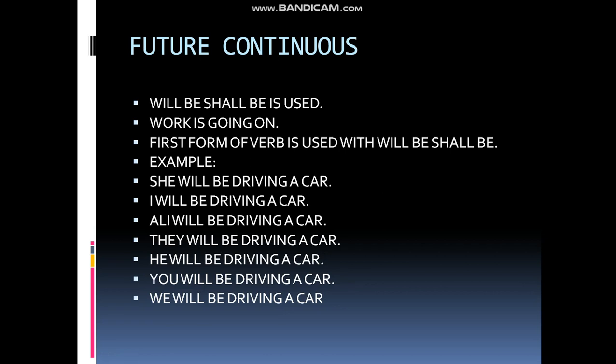Now let us see some examples. She will be driving a car, I will be driving a car, Ali will be driving a car, they will be driving a car, he will be driving a car, you will be driving a car and we will be driving a car. Over here the most important thing is will be and shall be. We are using two helping verbs, will be and shall be, with the first form of the verb drive then addition of ing.